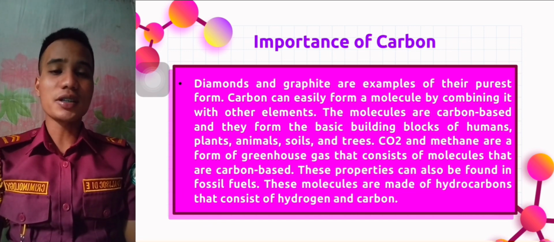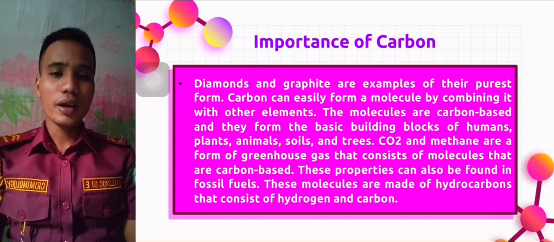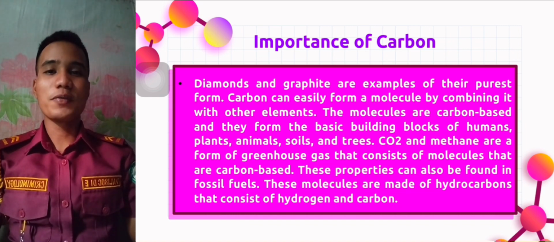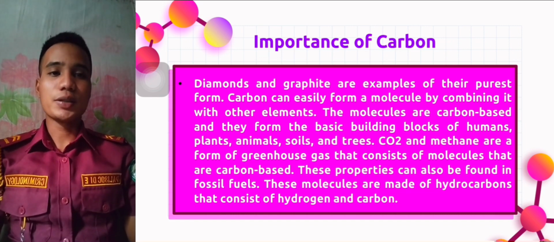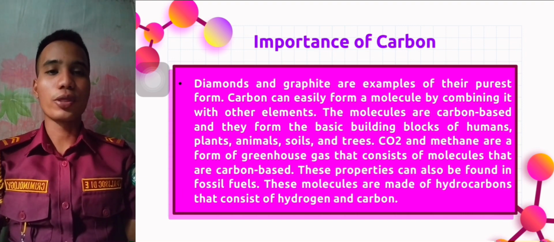These fullerenes are structured like graphite, and fullerenes also occur in carbon dioxide, coal, oil, and all organic compounds. These properties can also be found in fossil fuels. These molecules are made of hydrocarbons that consist of hydrogen and carbon.